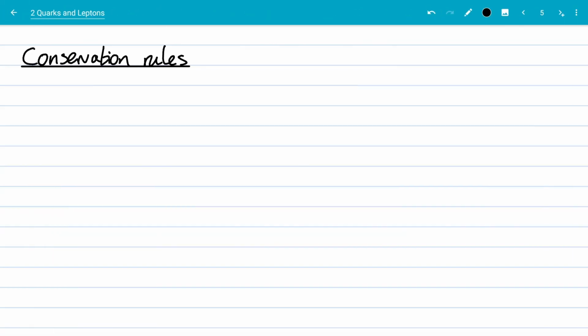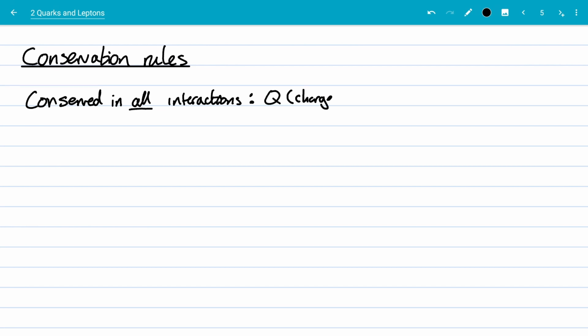Now, we've already started looking at conservation rules in the previous lessons. We know that there are certain things that are always the same, certain quantum numbers that do not change with different interactions. We say these quantum numbers are conserved in those situations. So what is conserved in all interactions? Well, straight off the beginning, we've got charge. Charge is conserved in all interactions.